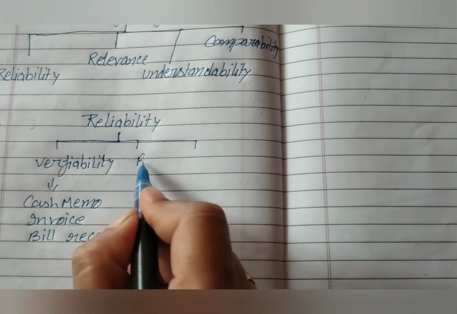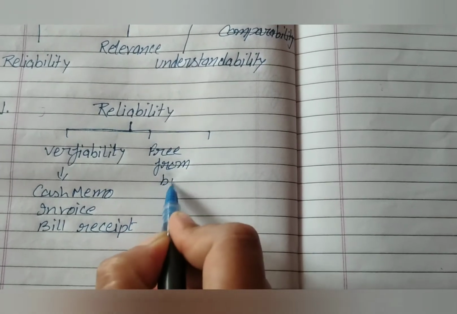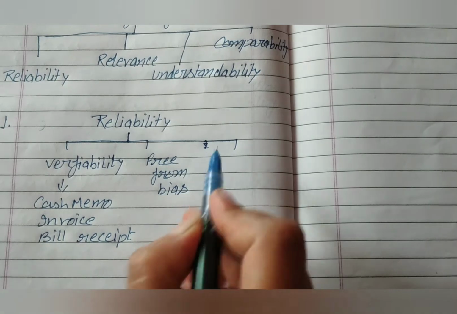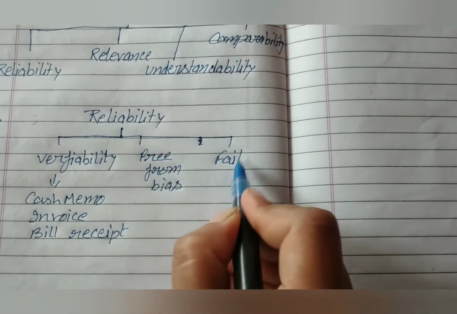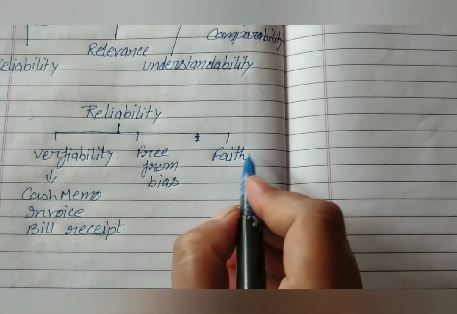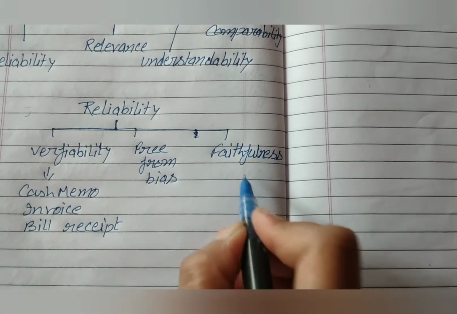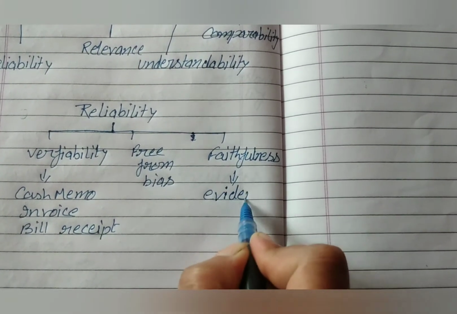When we have source of document, then it is free from bias. It means no disputes are there for any transaction or any recording. Next one is faithfulness. If you have record or evidence, then that is the faithfulness. So accounting information will be reliable.